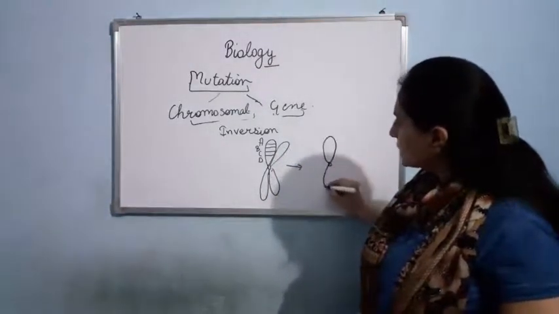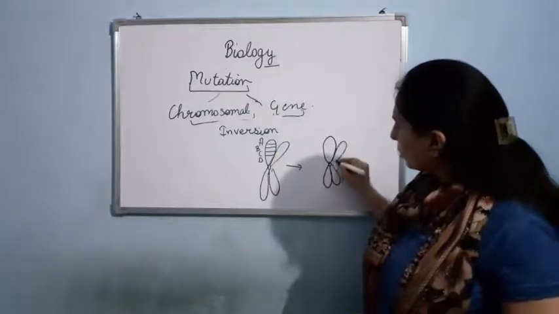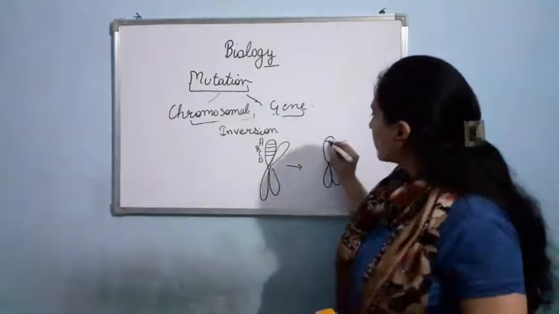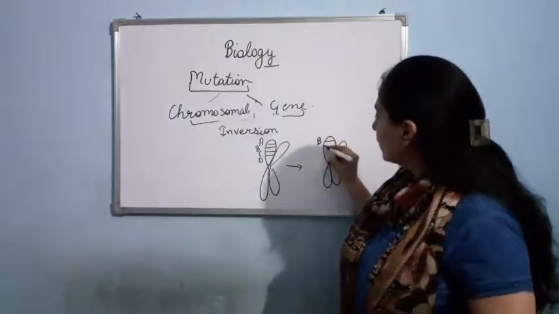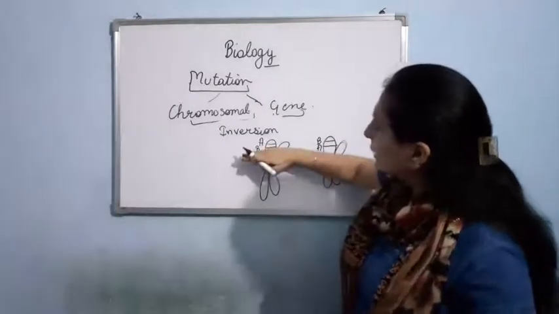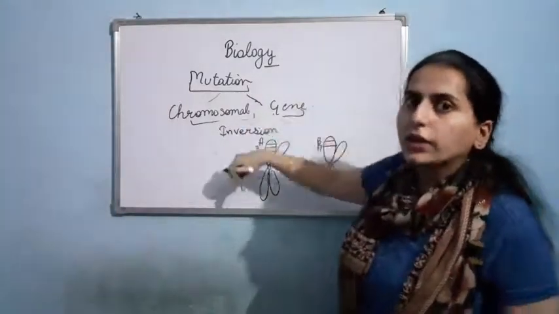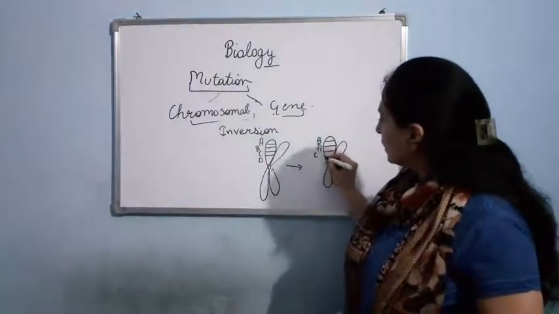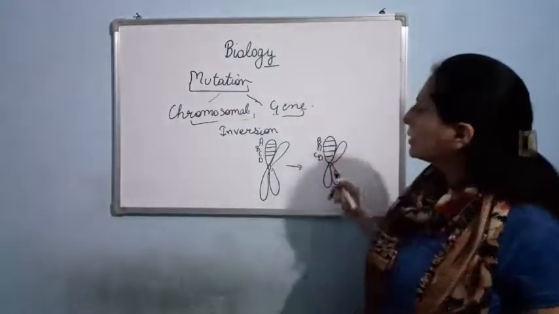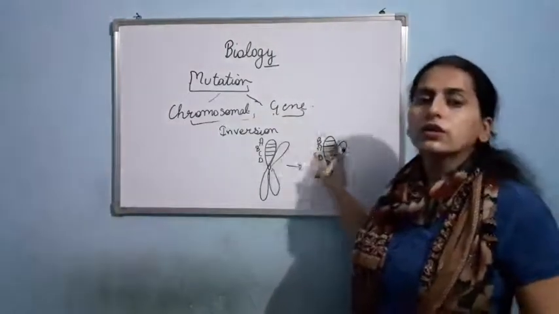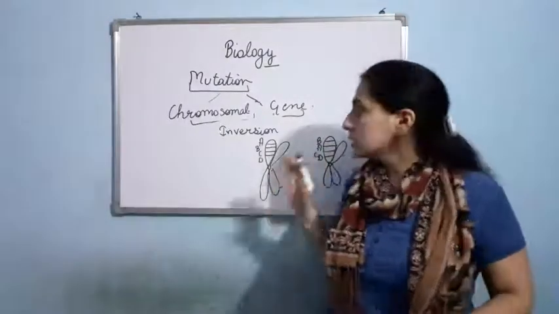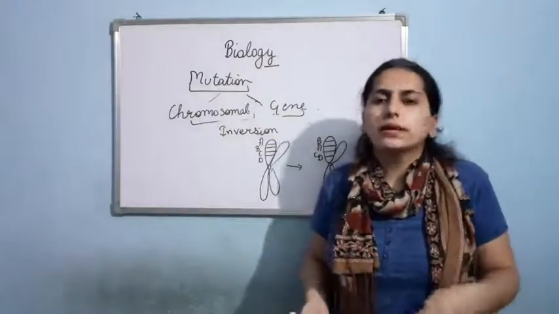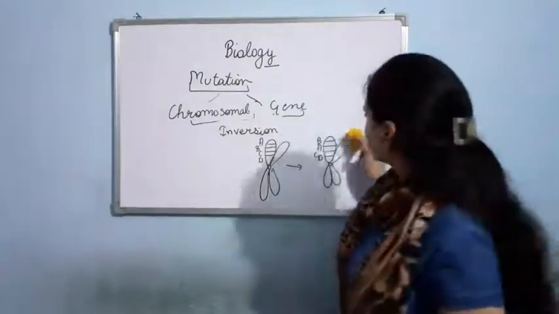The length will remain the same, no doubt. But now the position of the genes has changed. Earlier it was A, B. Now it will become B, A. So this segment will get deleted and then it will get rejoined, but in an inverted manner. So here is C, here is D. As you can see, there is a change in the location of the DNA segment. So this is again a chromosomal mutation. It will again change the genotype and the phenotype of the organism.